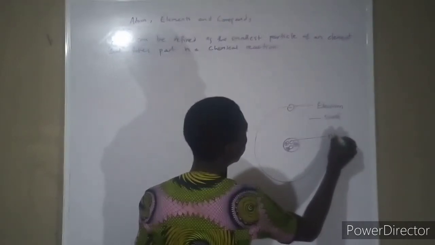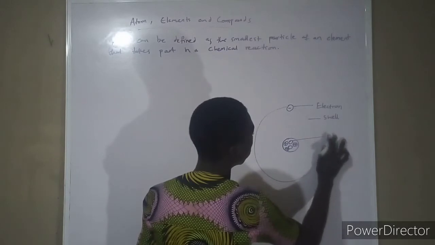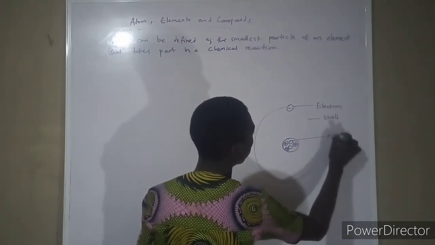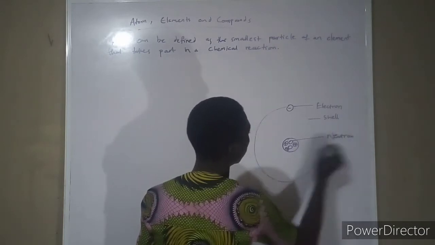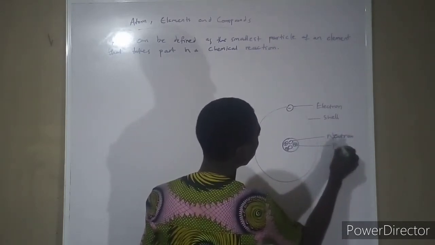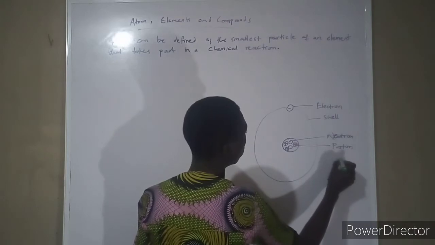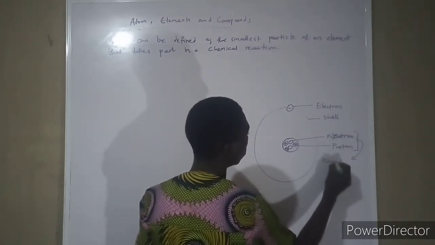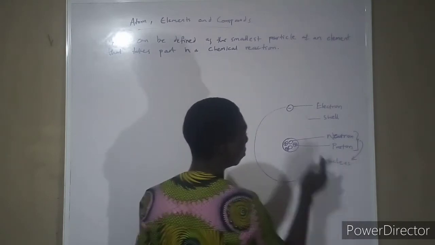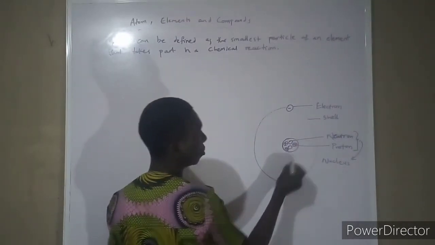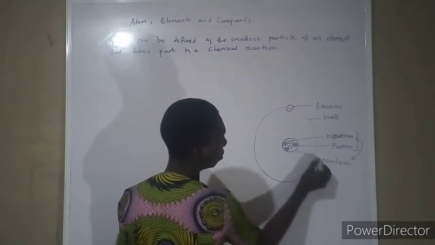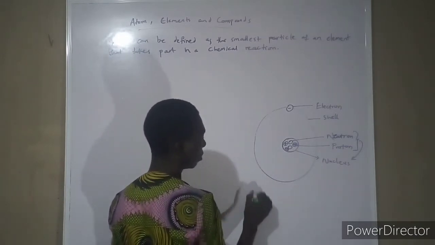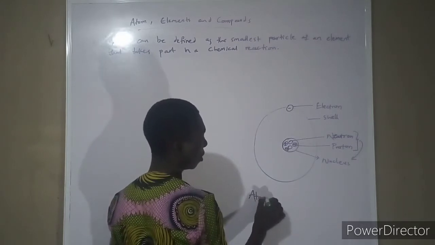Here I have my neutron, here I have my proton. These two together are called the nucleus because they are found in the nucleus of the atom. So this is referred to as the structure of an atom.